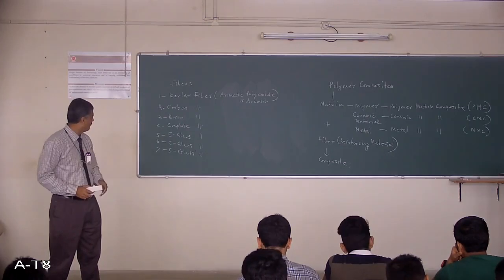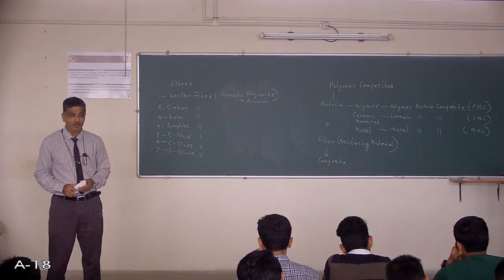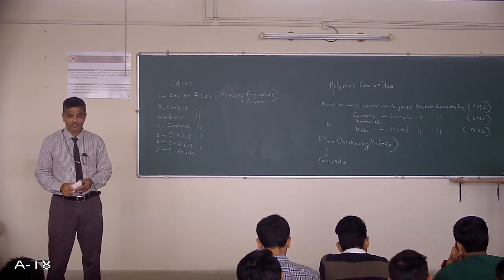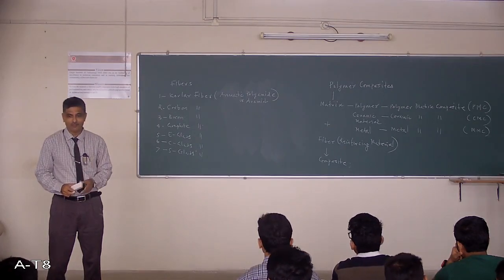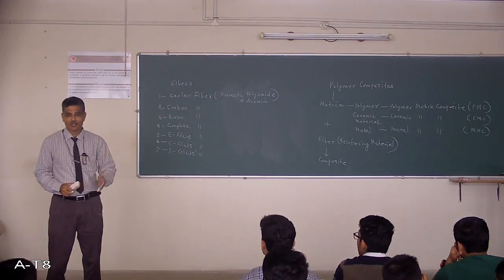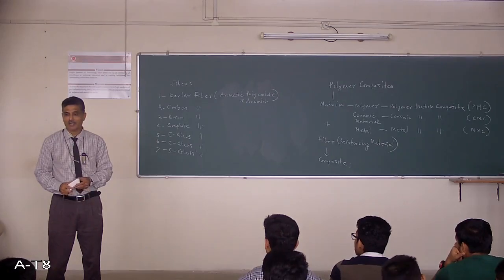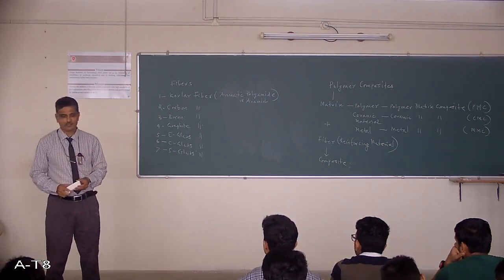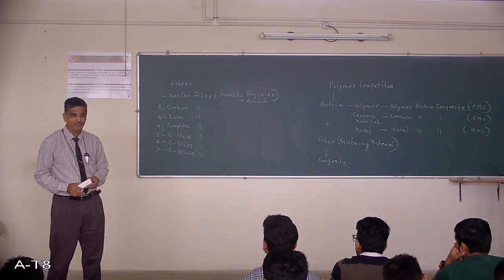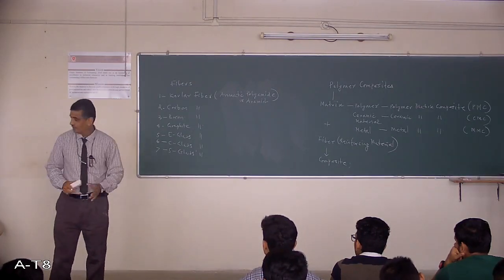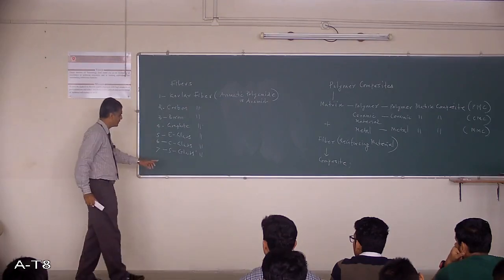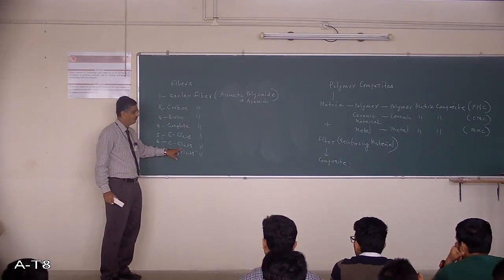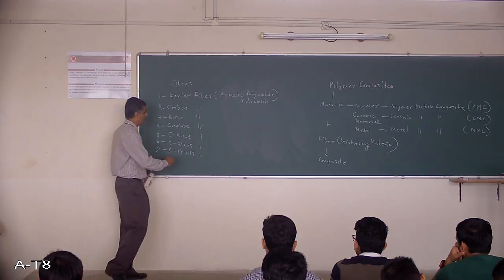The other ones are carbon fiber, boron fiber, and tungsten fiber, but they are all costly because boron and tungsten are expensive to manufacture and convert into fiber form. Whereas graphite, E-glass, C-glass as well as S-glass are commonly used.